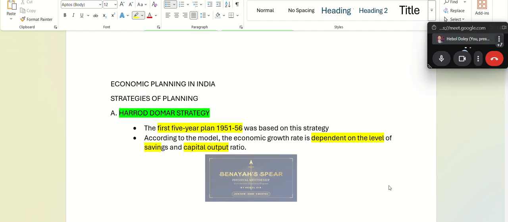This is based on? Sir, this is based on quinary. No, I'm not asking what type of sector anymore. I'm asking Harrod Domar strategy is based on what things?